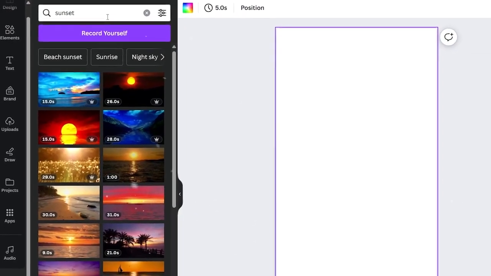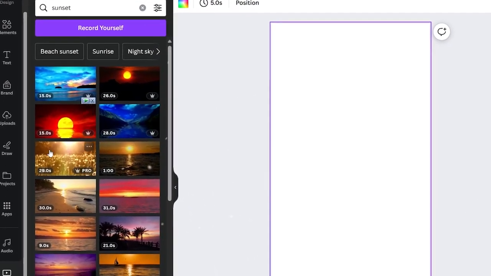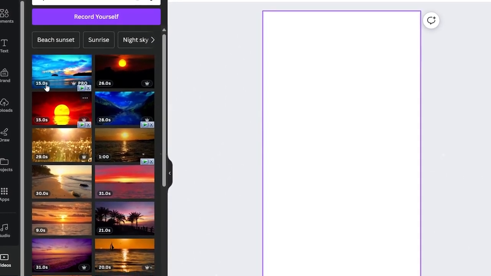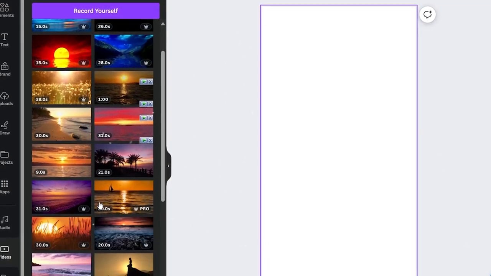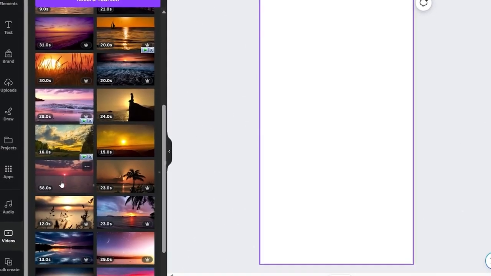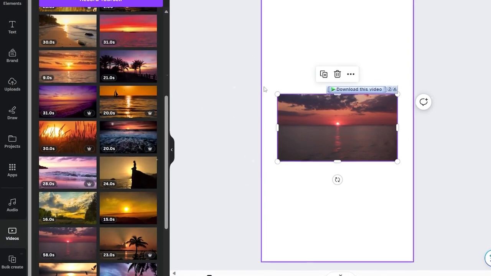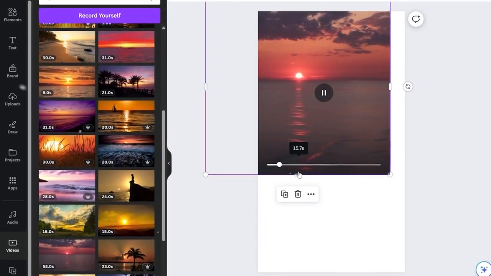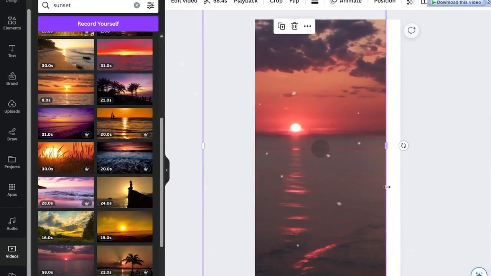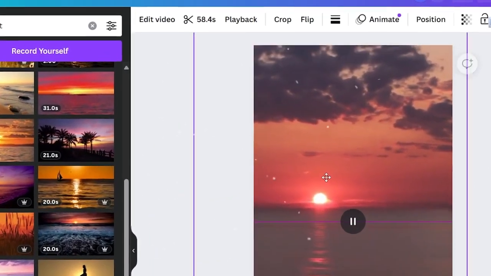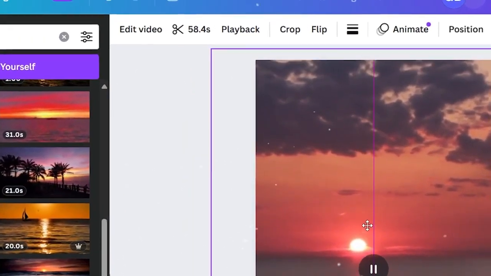You can select any of the available videos. Some of them might have a little crown icon indicating they are part of a premium collection. If you haven't activated a free trial yet, you may not see these premium options. However, there are free options available without the crown icon. You can choose one of these, which I recommend for this purpose. Once you found the video, you click on it and drag it to the edge of your editing window. This will set it as the entire background of your video, just like what you're seeing now.